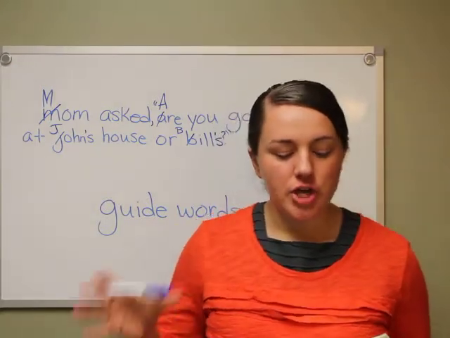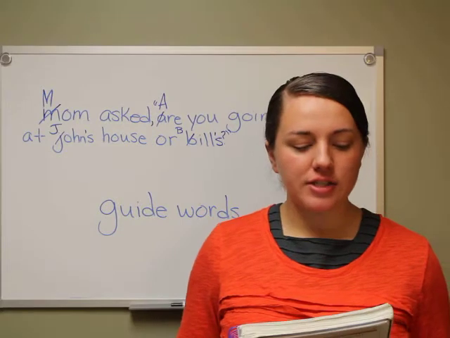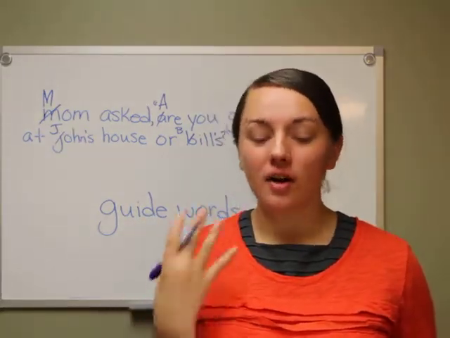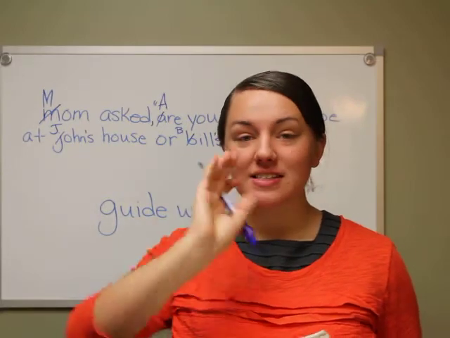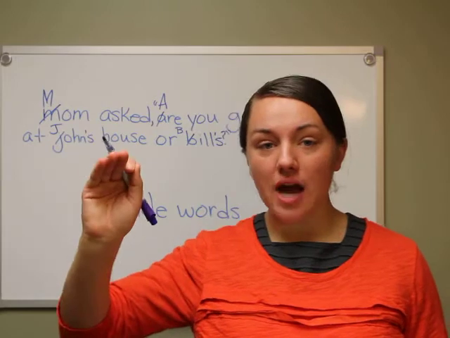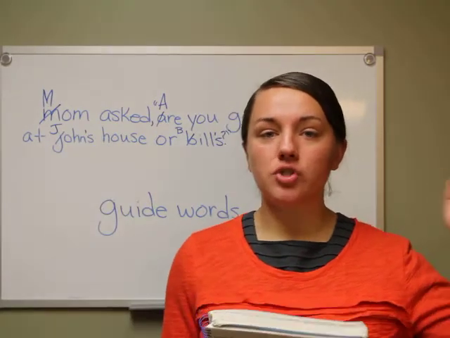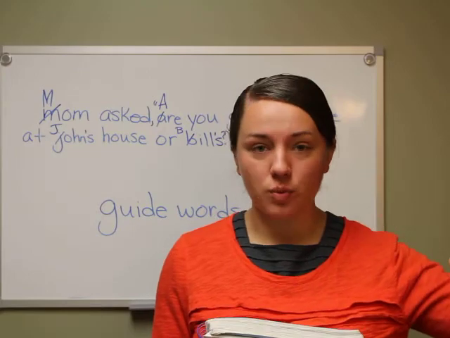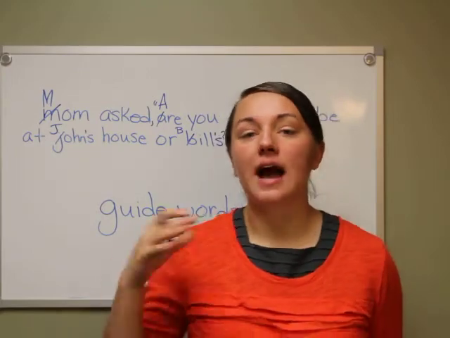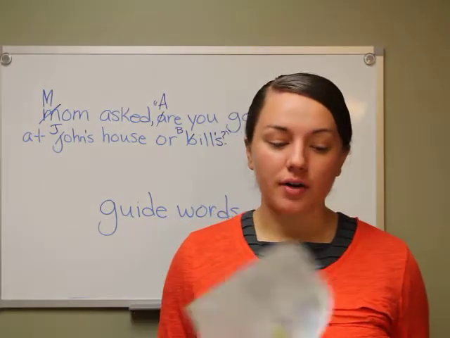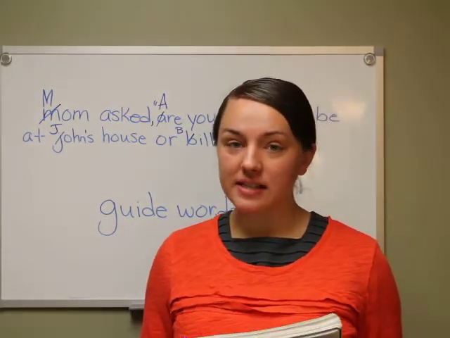Okay, so open up your dictionary and find guide words. You don't have to look very hard. They're on every page. At the top of the page are the guide words, in the top left-hand corner and the top right-hand corner. Those two words are the first word on that page and the last word on that page. In a dictionary, the words are arranged in alphabetical order. We talked about that in our last lesson.